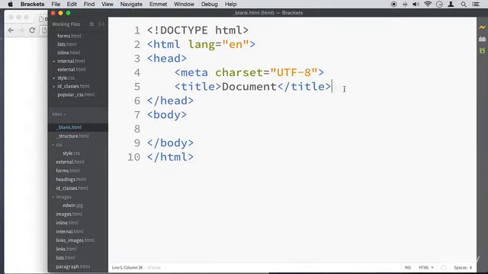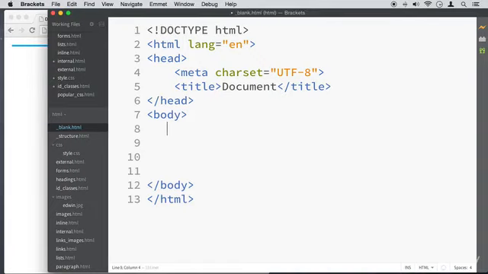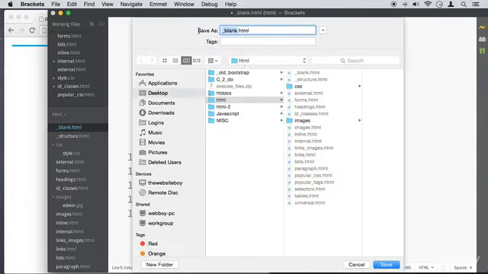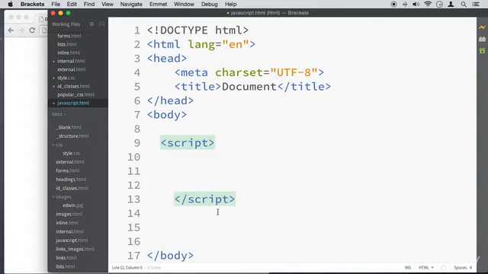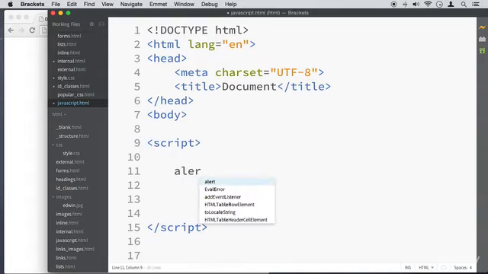So let's link JavaScript in here. Actually, we can even use JavaScript right here. Let's just do it real quick, and let's do a save as. Let's call this file javascript. I just wanted to introduce you to JavaScript. I do have a course that will show you JavaScript once you finish HTML. We're going to use a tag called script. Open and close tag, and this is just going to let the browser know that whatever's in between these tags is JavaScript.